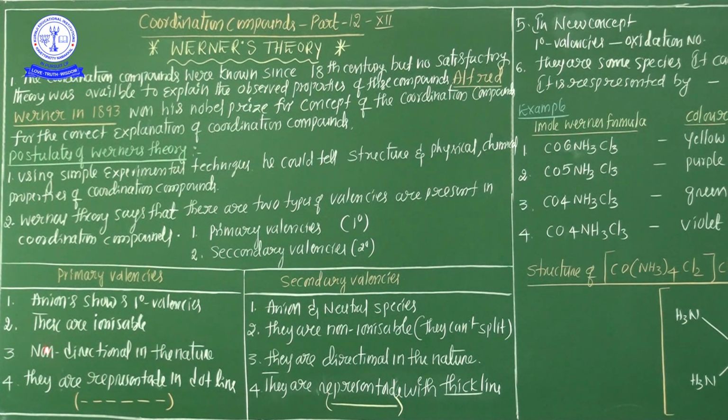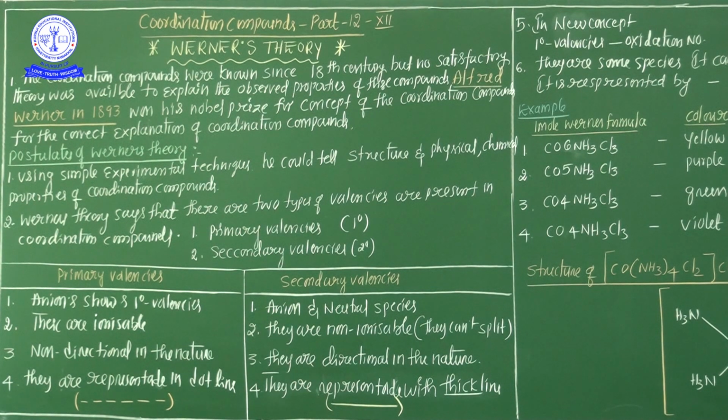And the third important point is non-directional in nature. Most important point, Nana. According to Werner's theory, which valency, primary or secondary, is non-directional in nature? That's why primary valency cannot tell about the structure of a coordination compound. What is the reason?